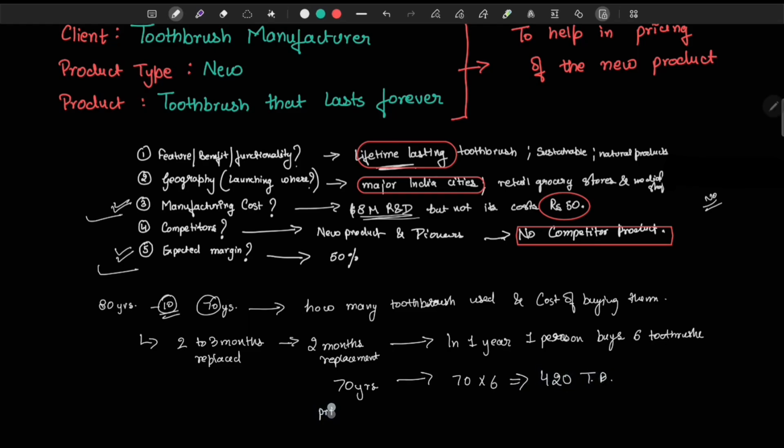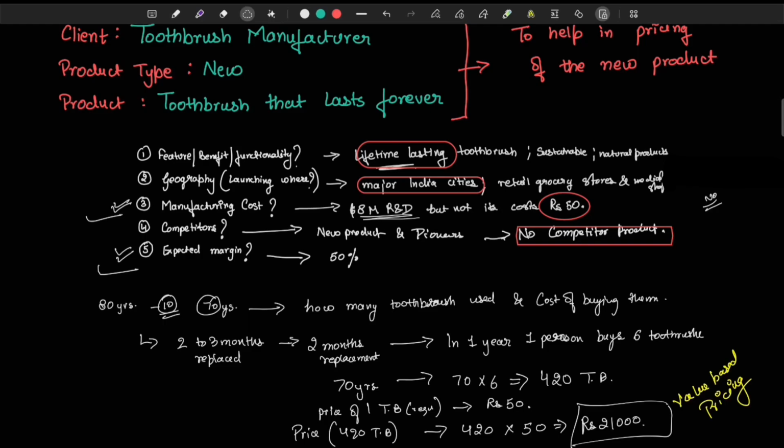Now, the price of one regular toothbrush, I'm assuming to be 50 rupees. This gives me the price of 420 toothbrushes as 420 times 50, which is 21,000 rupees. So, using value-based pricing, we found out the amount a person pays over their lifetime on a toothbrush. This is the price around which the manufacturer could charge customers for their new product which lasts forever.